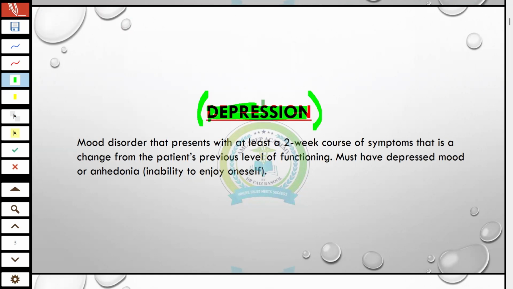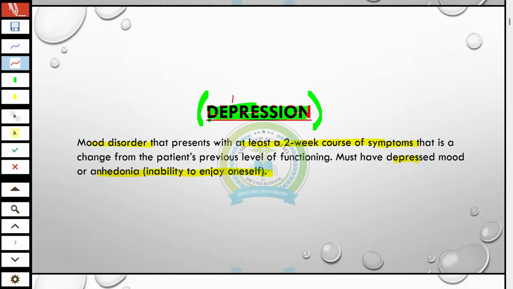Okay, so depression. We have criteria to make the diagnosis. This is a mood disorder with at least a 2-week course of symptoms that represent a change from the patient's previous level of functioning, and it must include depressed mood or anhedonia, inability to enjoy oneself. So what symptoms must be present in the patient to make a diagnosis? In depression, we have basically 9 symptoms, and out of 9, 5 symptoms must be present to make a diagnosis.